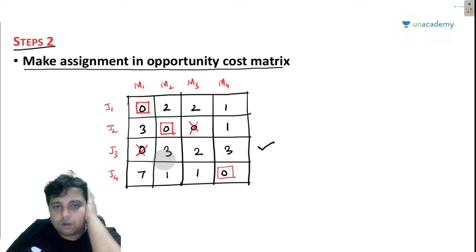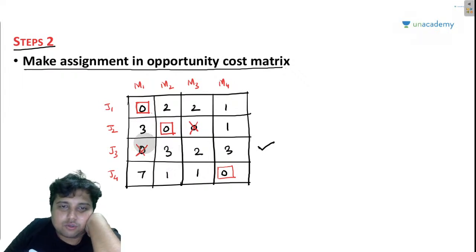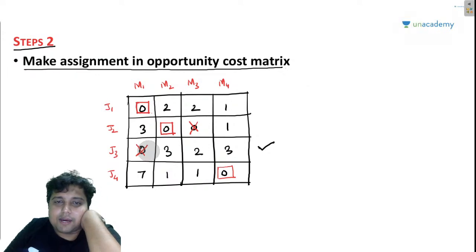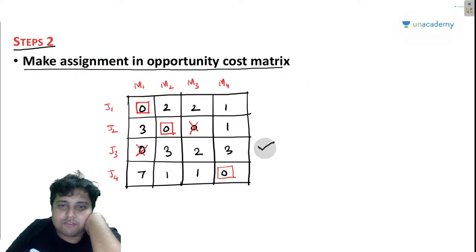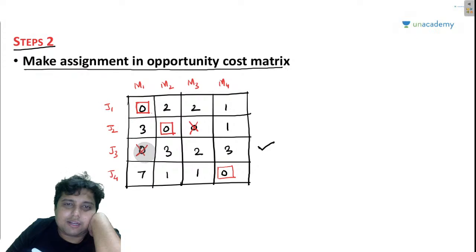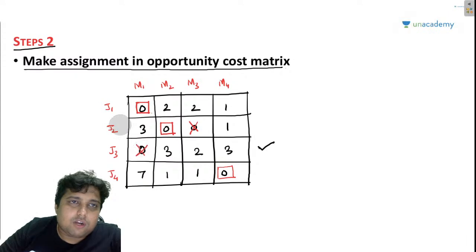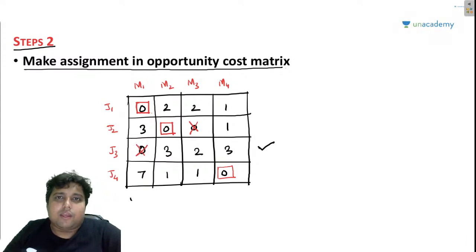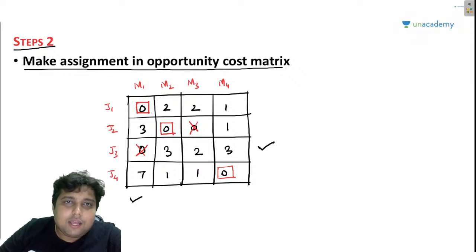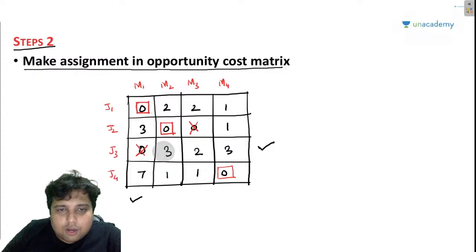Okay. So basically it is asking us to mark the column which has 0 in the marked row. So this is my row, my friends, which I have marked. In this row, this column here has a 0. Although the 0 is crossed, that doesn't matter. It is basically saying that if a 0 is there, you should mark that column. So now I am going to mark this column. In this marked row, this is the column which has a 0. So I mark the column.